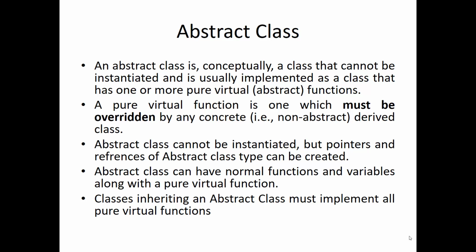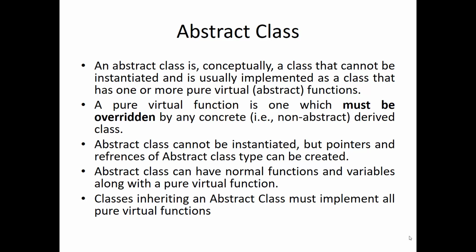To implement the functions of the abstract class, you need to derive classes from the abstract class, and in those derived classes, you need to implement the functions of your abstract class. So such functions which are written in the abstract class are called virtual functions. Okay, and these virtual functions need to be overridden in the derived class.